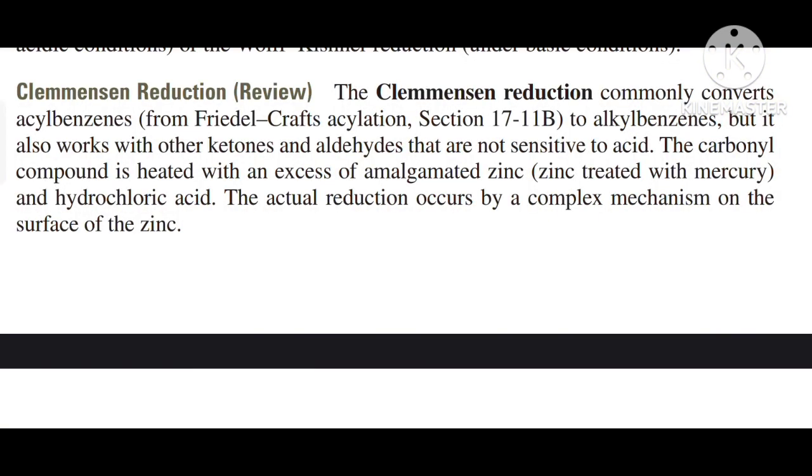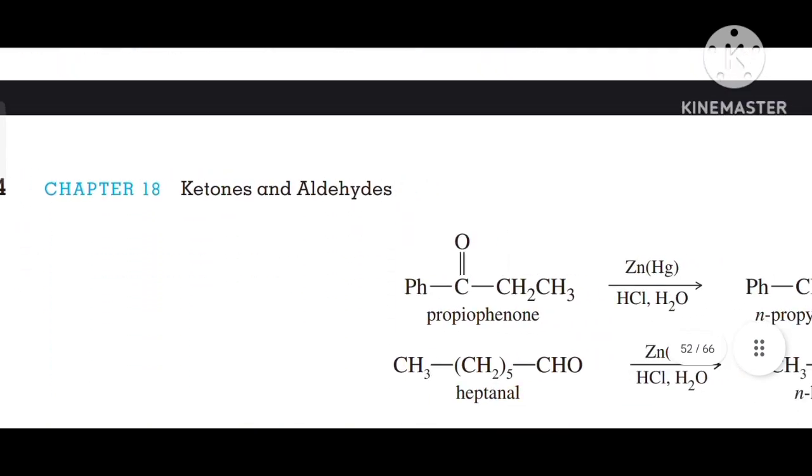Clemmensen reduction. The Clemmensen reduction commonly converts the acyl benzenes from Friedel-Crafts acylation to alkyl benzenes, but it also works with other ketones and aldehydes that are not sensitive to acid. The carbonyl compound is heated with an excess of amalgamated zinc, that is zinc treated with mercury, and hydrochloric acid. The actual reduction occurs by a complex mechanism on the surface of the zinc.